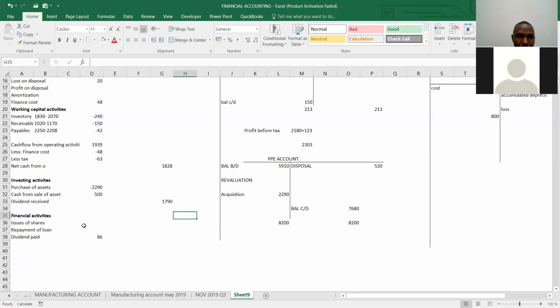1790. And then the issue of shares. So you check the ordinary share. At the beginning of the year, tulikuwa na ngapi? Ordinary shares, under share capital.